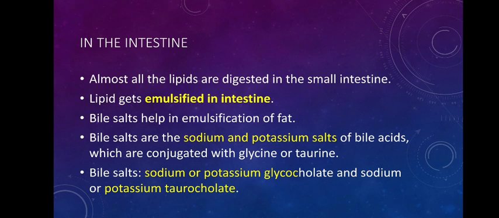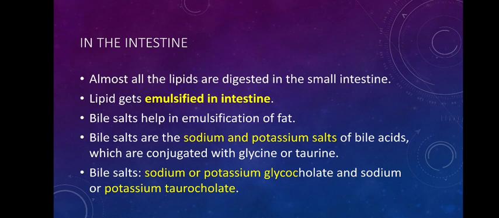This happens because of secretions of the liver, intestine and the pancreas. The liver plays an important role, because it secretes bile salts. Remember, no digestive enzyme is secreted by the liver. It secretes bile salts and bile pigments, the major components of the bile juice secreted by the liver.